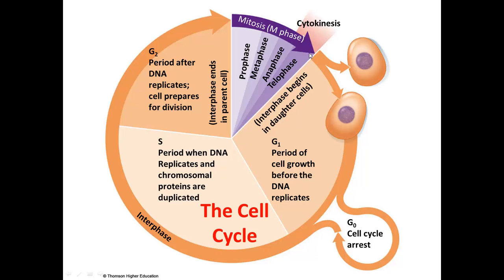So this is the cell cycle going from G1, where we grow, S, where the DNA is duplicated, G2, where we prepare for cell division, and mitosis, where cell division occurs.